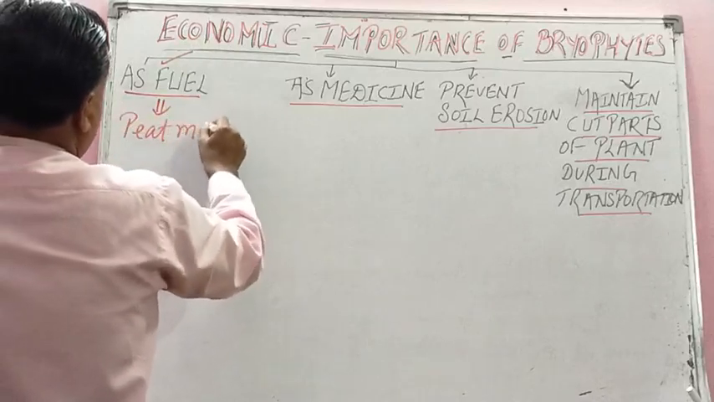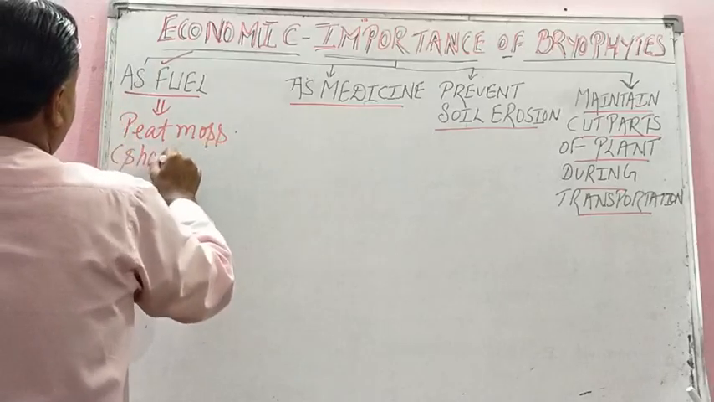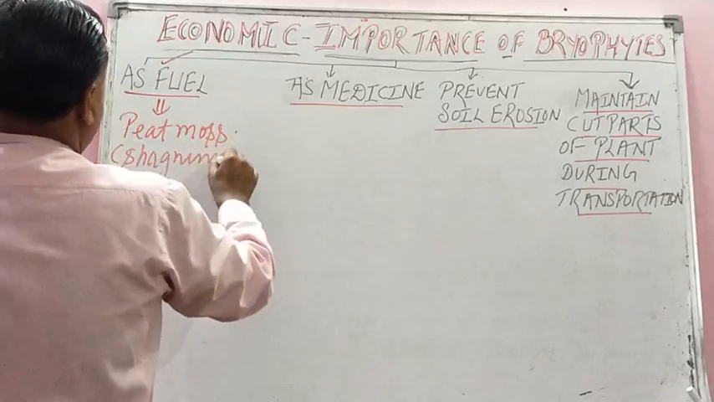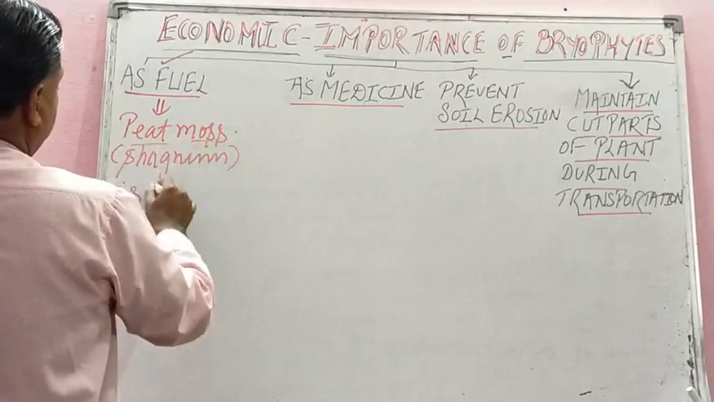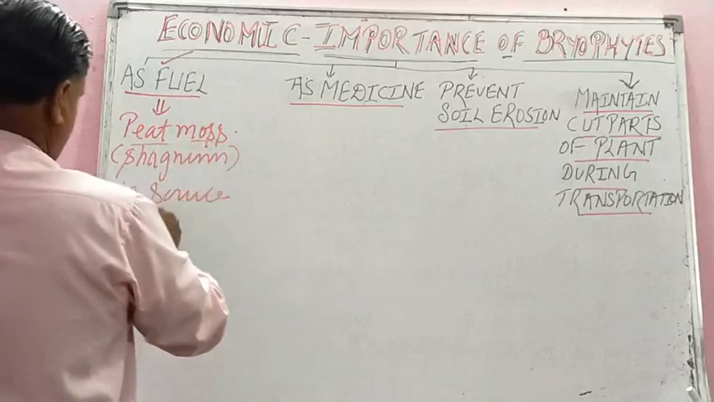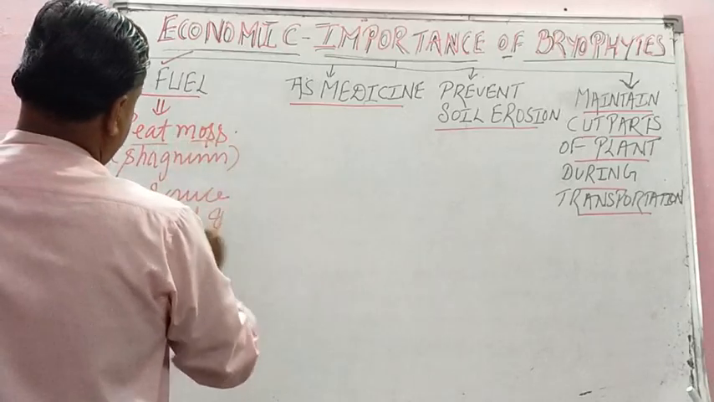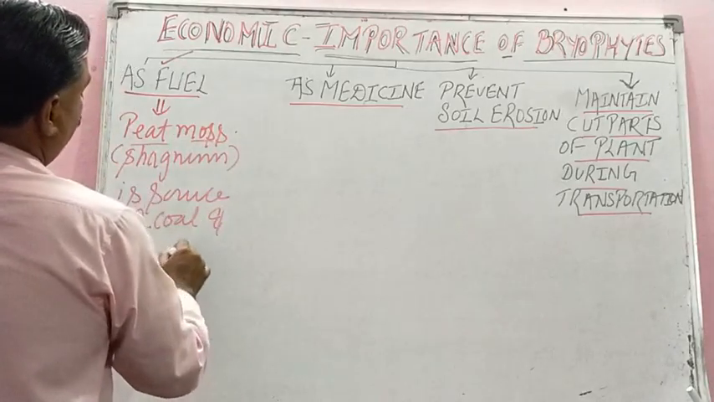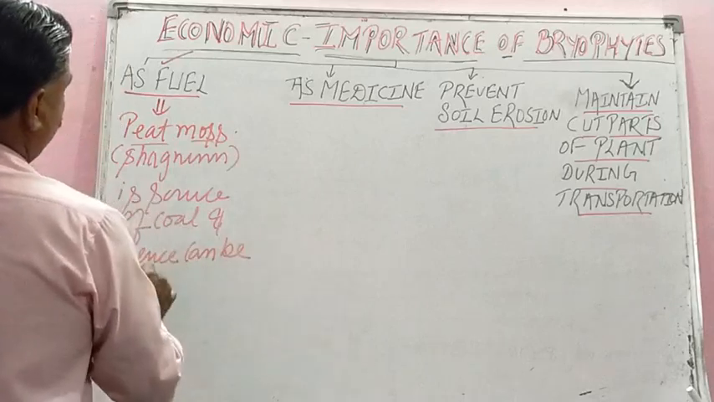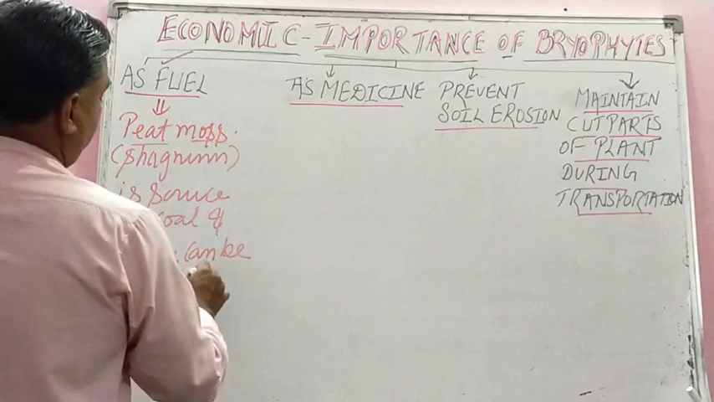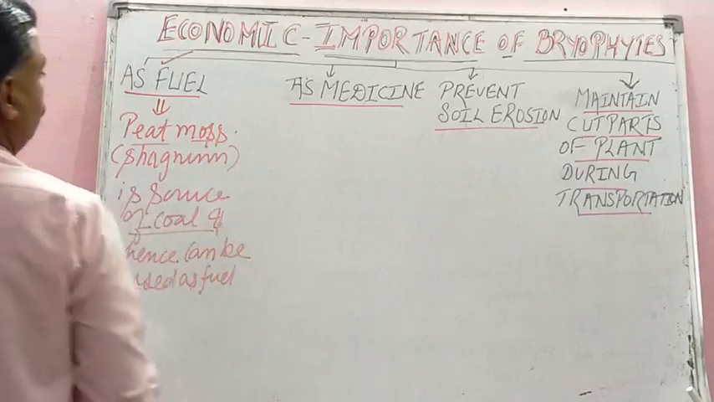Peat moss, student, is sphagnum. It has many names. It is called peat moss because it is the source of coal, and hence it can be used as fuel. Why, student? Because it is a source of coal.